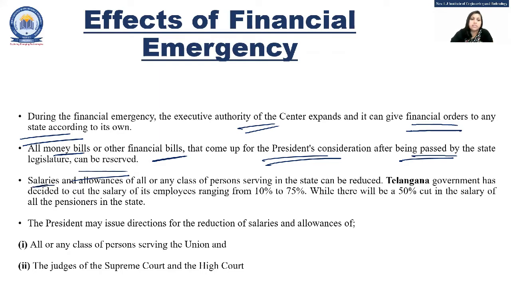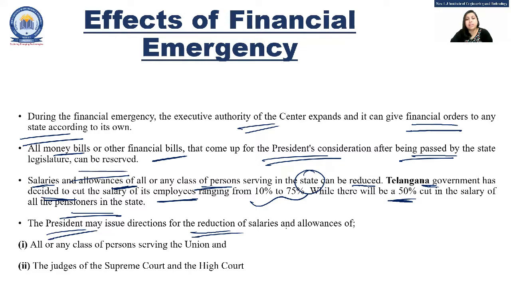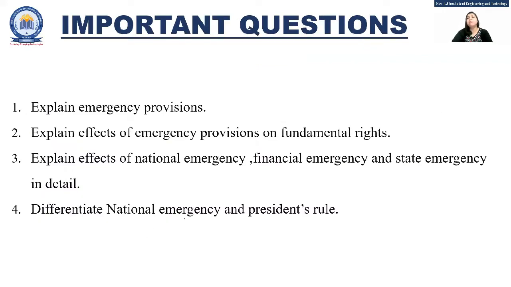Next is the salaries and allowances of all or any class of the persons serving in the state can be reduced if the financial emergency is there. Telangana government has actually decided to cut the salary of its employees ranging from 10% to 75%. Okay, so there will be a 50% cut in the salary of those people and the pensioners that the Telangana government has decided. So same way state can take the measure according to the situation of the financial emergency. President may also issue some directions for reduction of salaries and allowances of all or any class of the persons serving in the union, as well as judges of the Supreme Court and High Court. Okay, these things can be impacted.